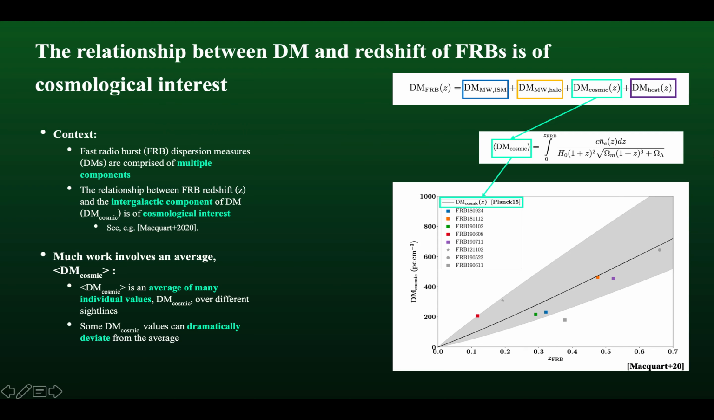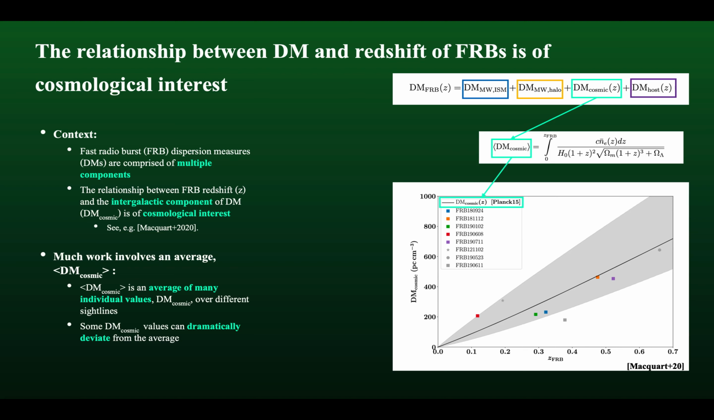Now, to provide some context for this talk, fast radio burst dispersion measures are comprised of multiple components, and in particular the relationship between fast radio burst redshifts and the intergalactic component of their dispersion measures, here referred to as DM cosmic, is of cosmological interest.